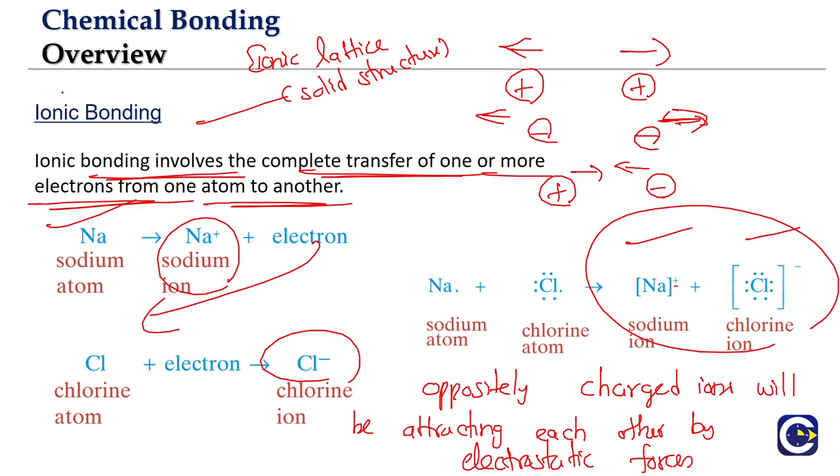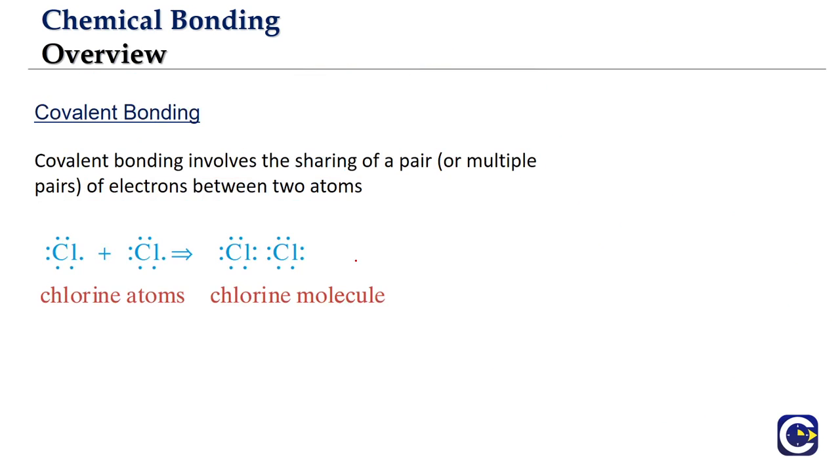So ionic bonding is not just about the transfer of electrons. After the transfer, the oppositely charged ions come together because of the electrostatic forces of attraction and form a solid structure. That is what we call the ionic lattice or the ionic crystal, and that is the process of forming an ionic bond.